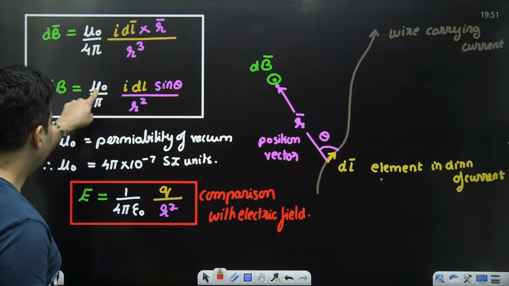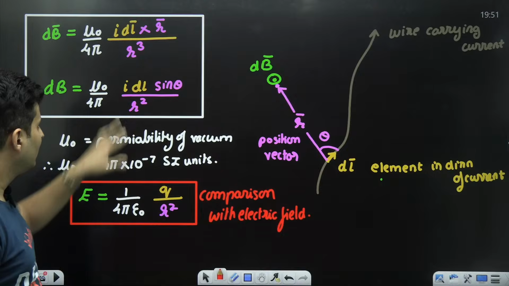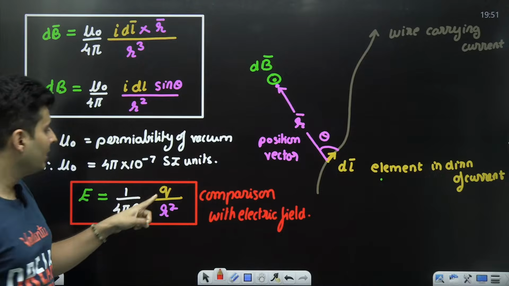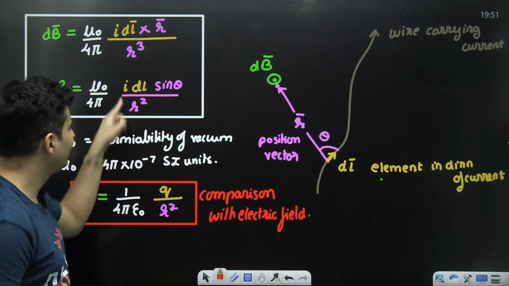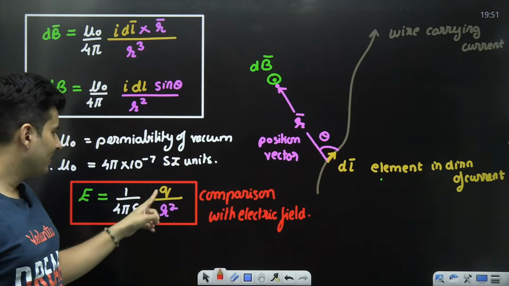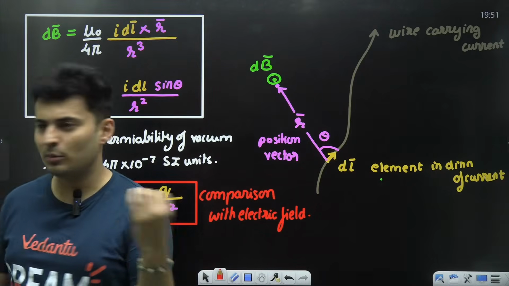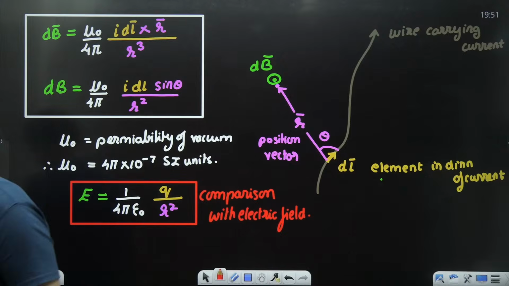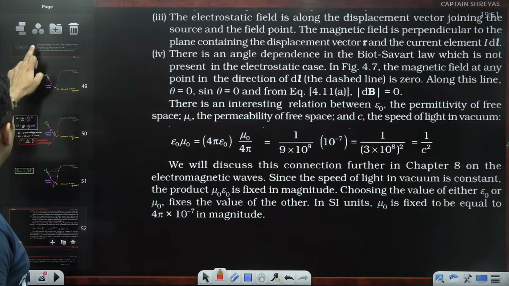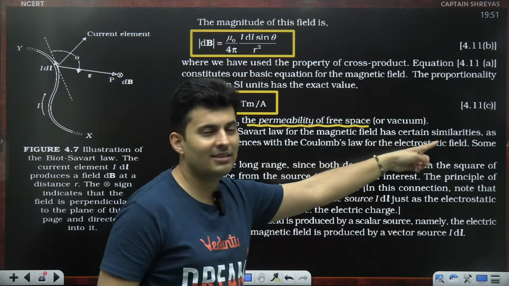So permittivity is replaced by permeability, and distance square is inversely proportional, correct. Instead of charge you have I dl. Also notice one thing, charge was a scalar. What is I dl? I dl is not a scalar, it is a vector quantity. So here charge was scalar, here it is a vector quantity, correct. So these are some minute differences and similarities that you can see over here. That's exactly what they have done by writing over here. Let's have a look. There are some differences, there are some similarities.